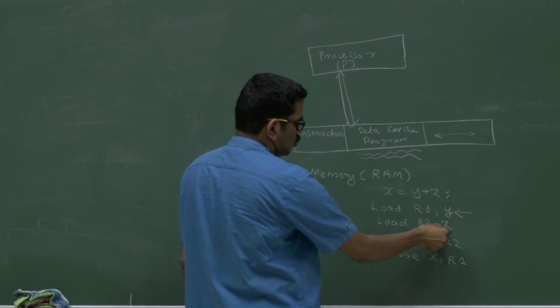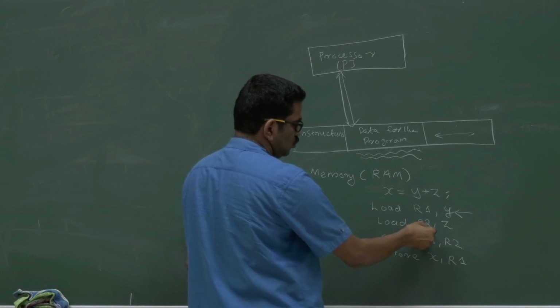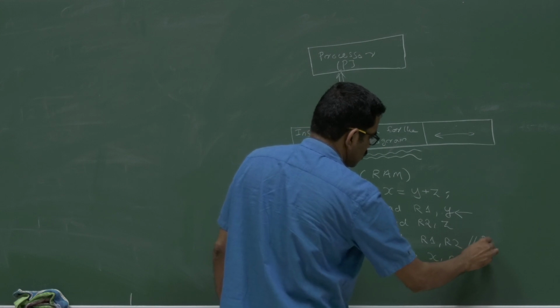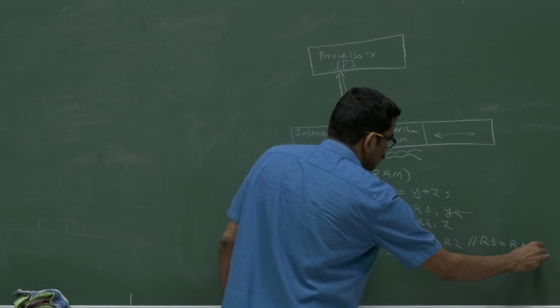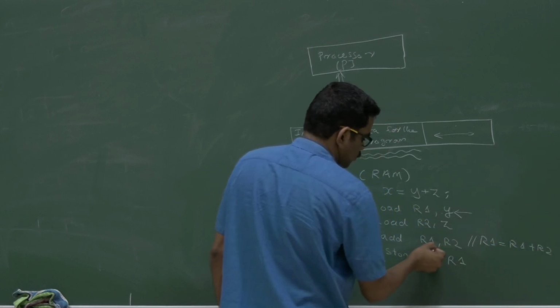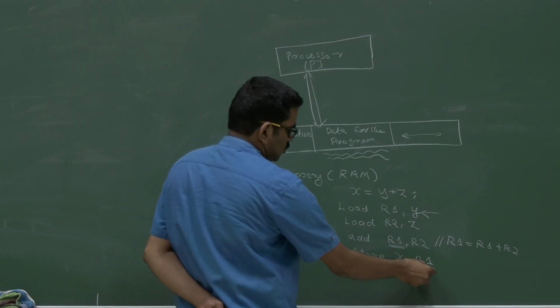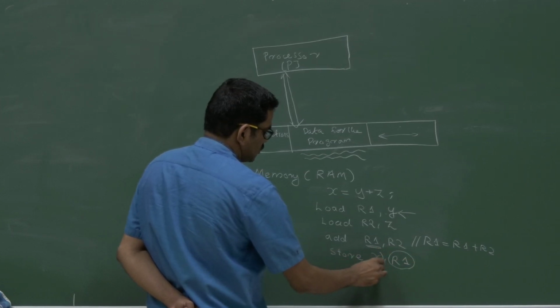Then load R2 with Z, that will also be loaded into the register R2. Add R1 R2 means the semantics is like R1 assigned R1 plus R2. First you do R1 plus R2, then overwrite the first operand R1. Then store the value available in register R1 to the destination X.